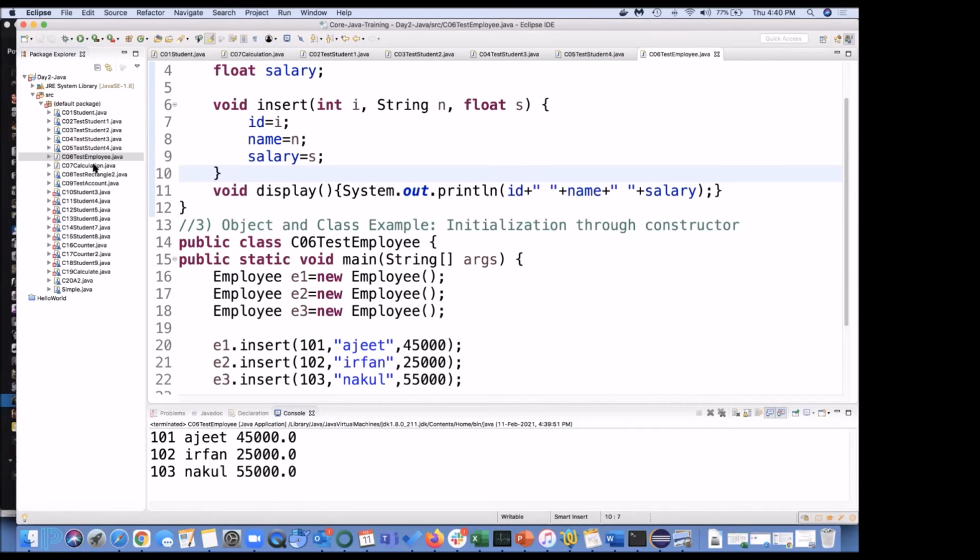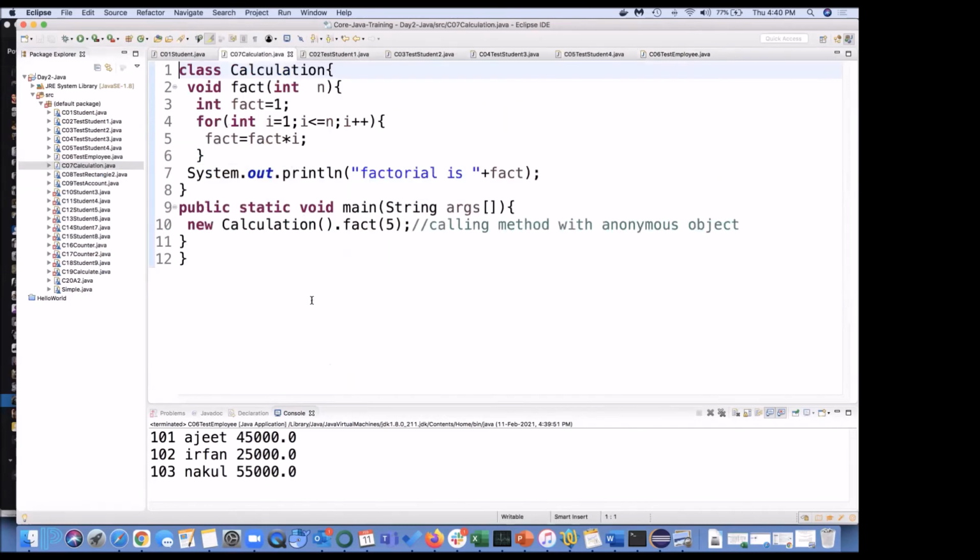Okay, moving to the next program. This is by anonymous object. We have already seen the example of this, and this is the factorial program. If I call this, obviously in the calculation class it is going to search for the fact function, and you can run it.